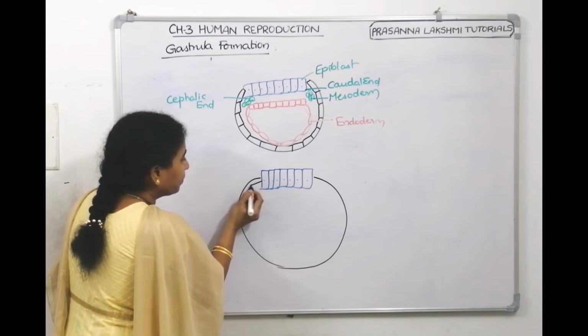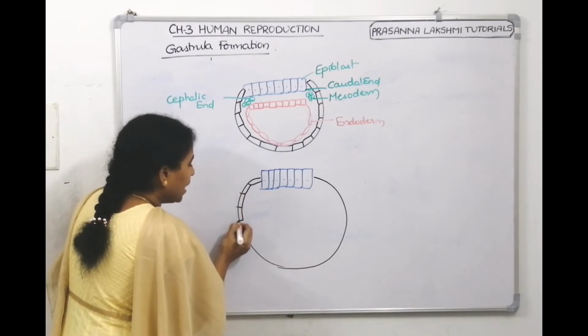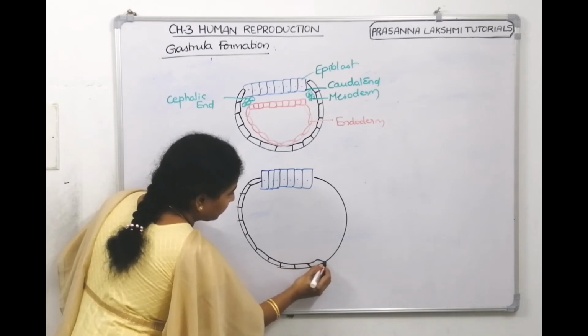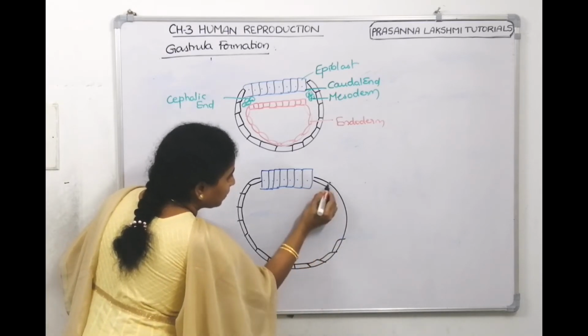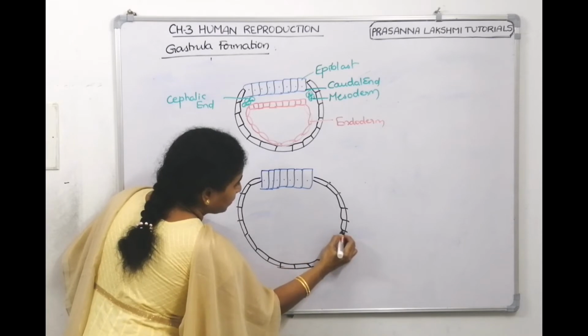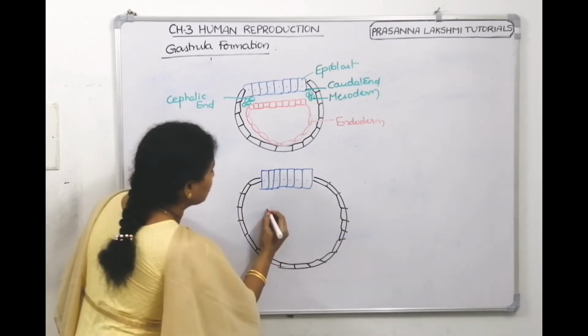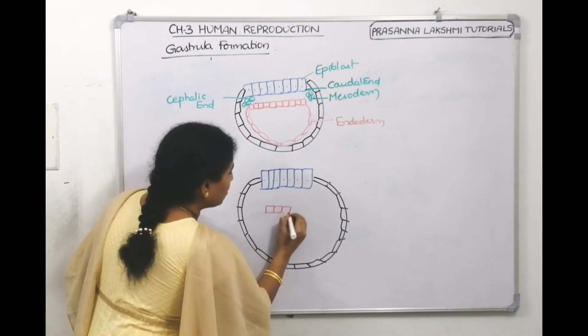The epiblast cells will further divide. Let me show the mesoderm first. This is endoderm.